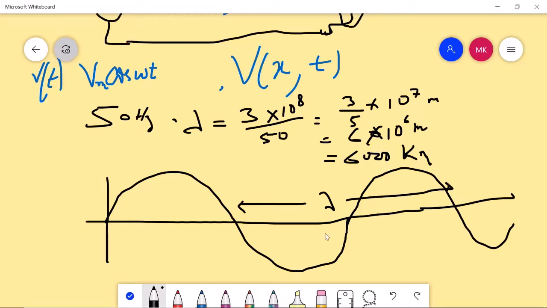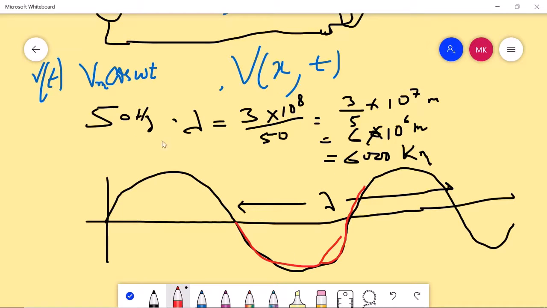So when you move from this point to this point, the phase will change. Here you have 6,000 kilometers. So when you move by 6,000 kilometers in space, the signal will change its phase by 2 pi. So in space also, the phase is changing.